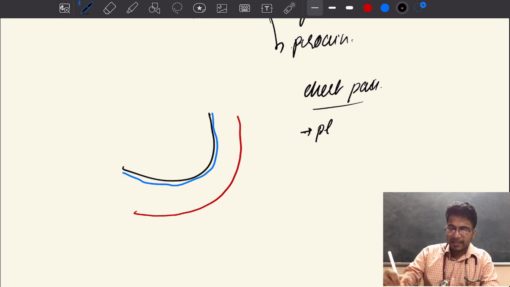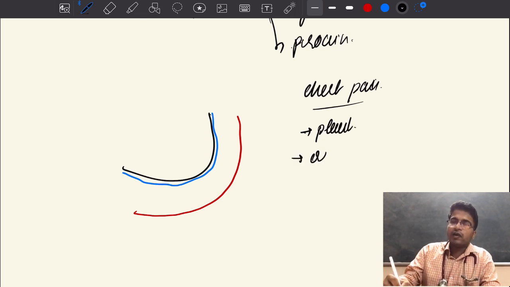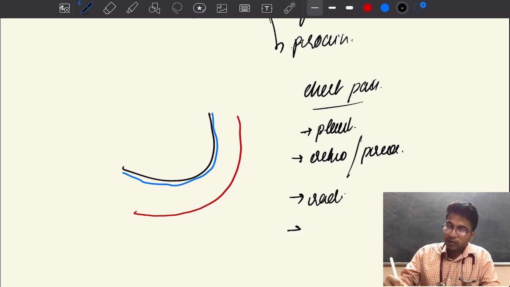A patient presenting with pleuritic chest pain over the retrosternal area or precordial area, which can be radiating or non-radiating in nature.